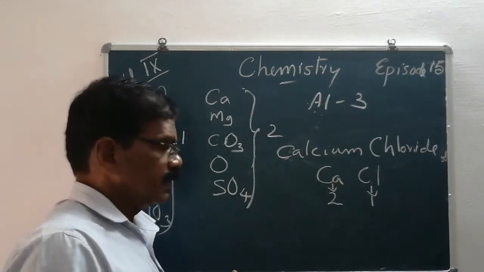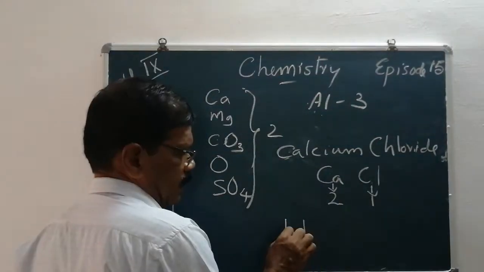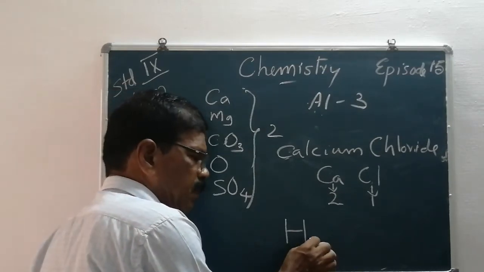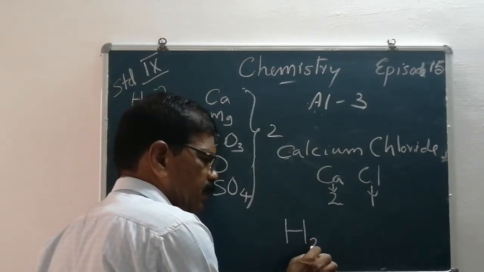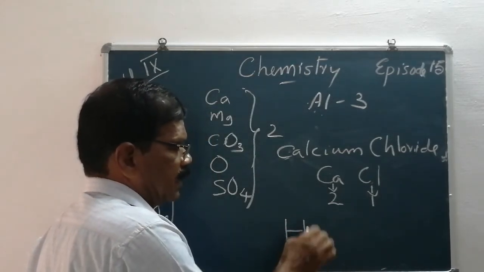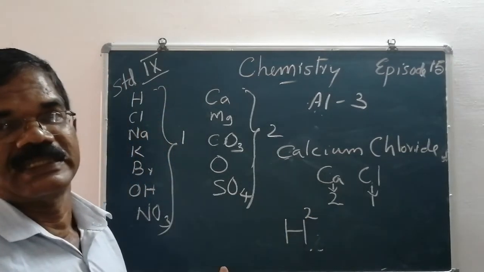What is a subscript? If a number is written at the bottom of the symbol, for example H, it is known as a subscript. If it is written on the top, it is known as a superscript.